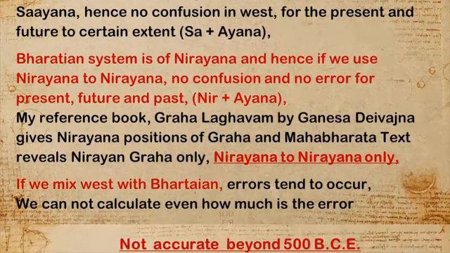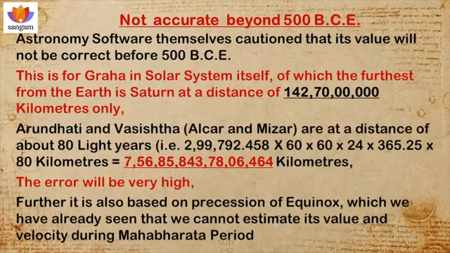And the third thing is, many astronomy software, as you know better than me, caution us that their values will not be correct before 5500 BCE. This is for Graha positions in the solar system, that is, the Moon is 3,84,400 kilometers from Earth, and Saturn is 142 crores 70 lakhs kilometers from Earth, on average distance.